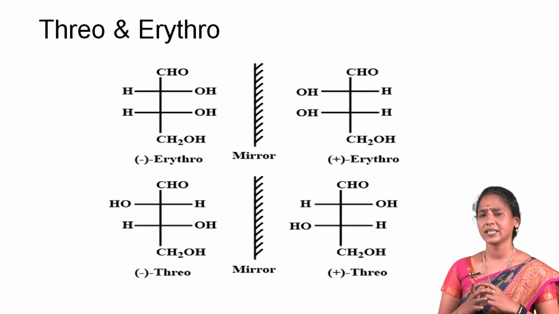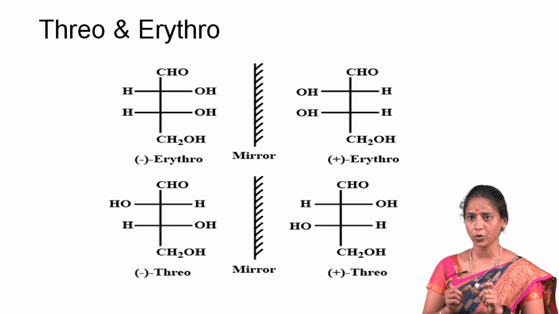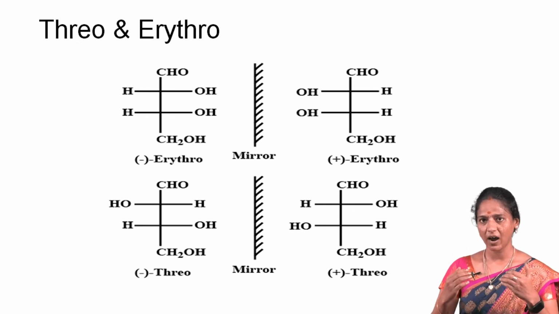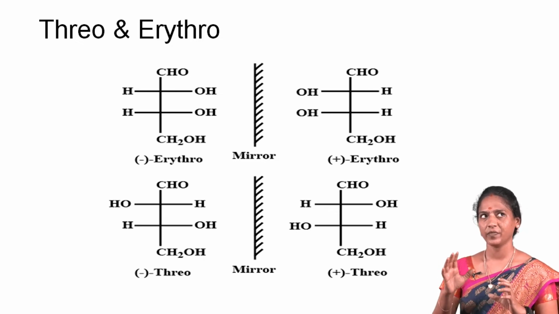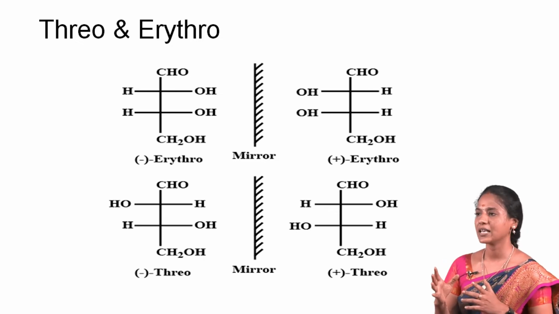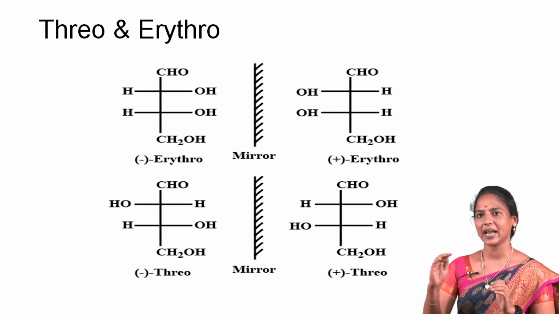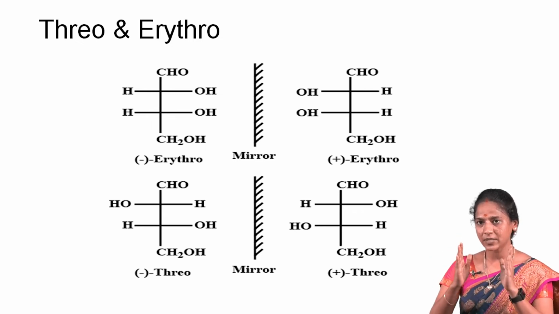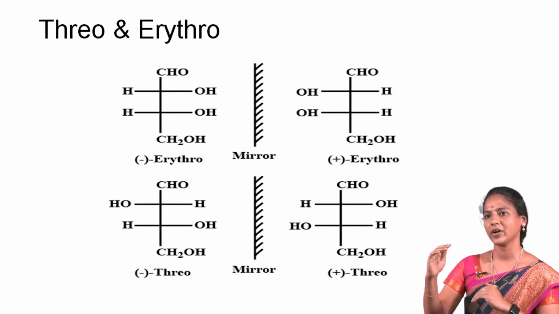Next one, threo and erythro. When two similar groups at non-identical chiral carbons are on the same side of the vertical line of the Fischer projection, the isomer is called the erythro isomer. If the groups are on opposite sides, the isomer is called the threo isomer. So erythro means the same side of the functional group, and threo means the opposite side of the functional group.